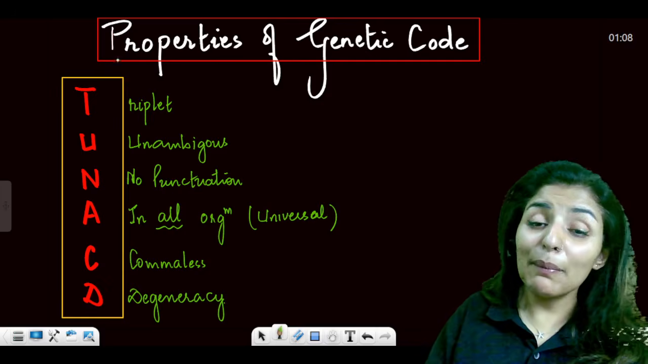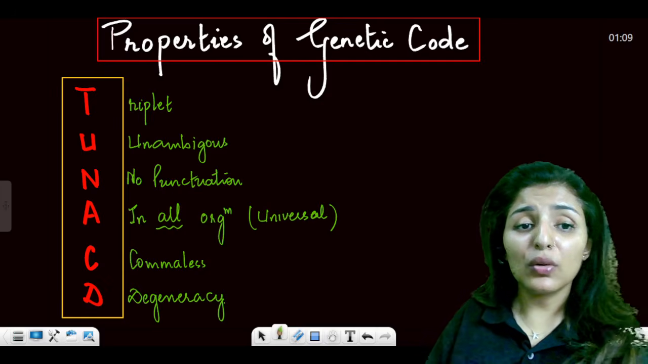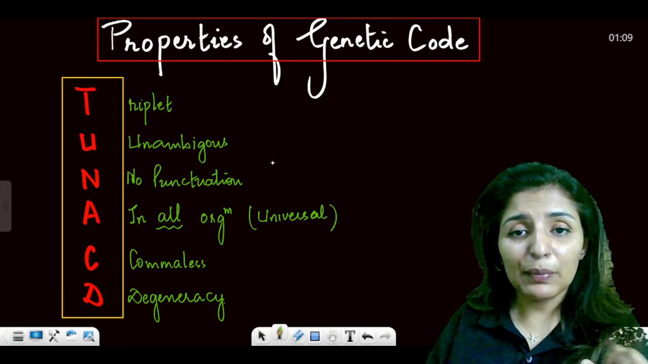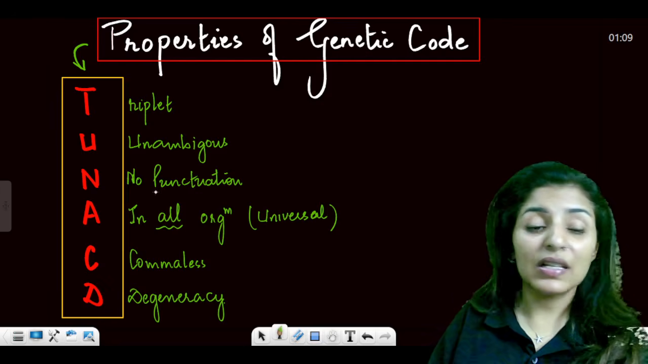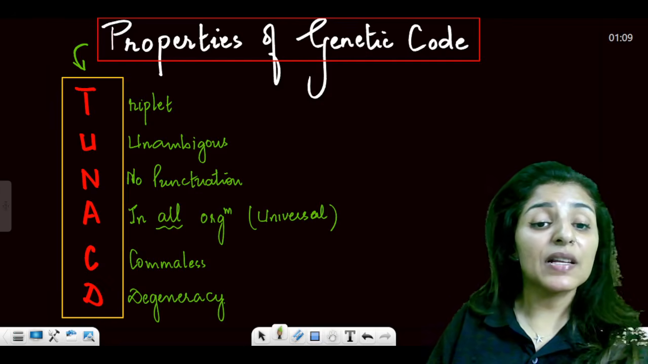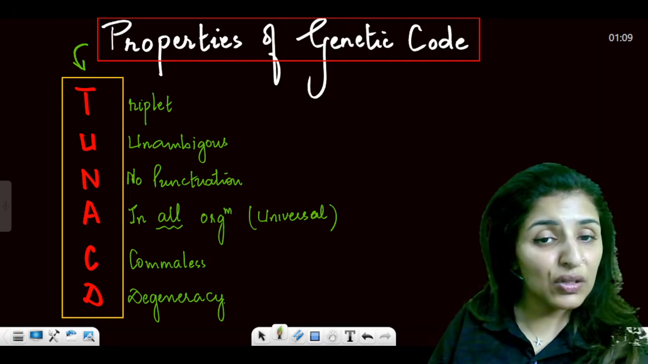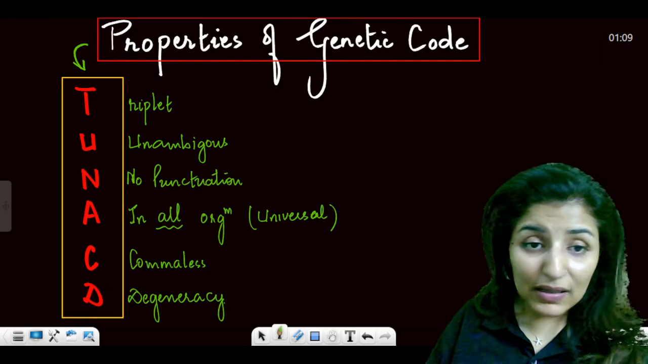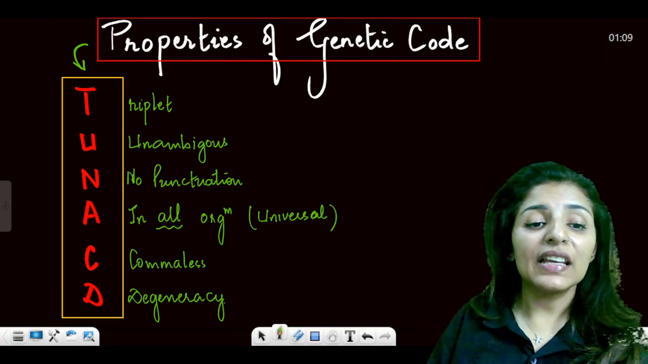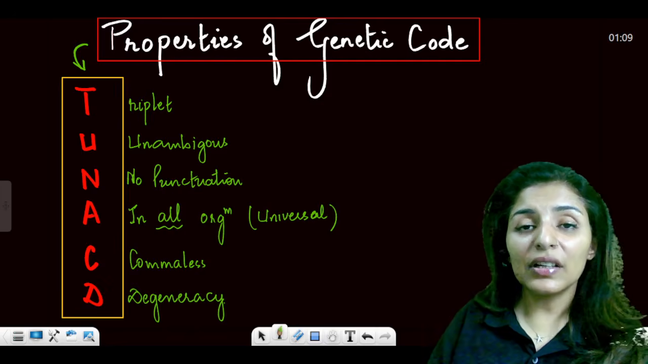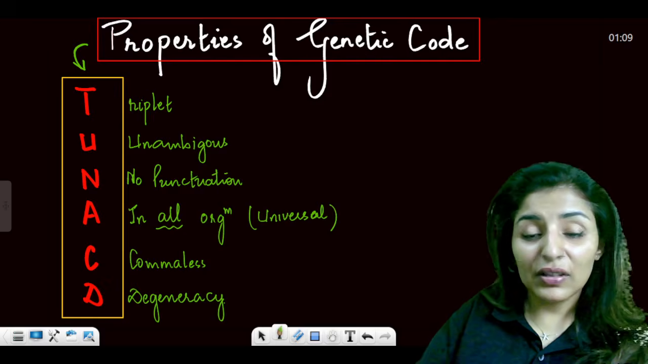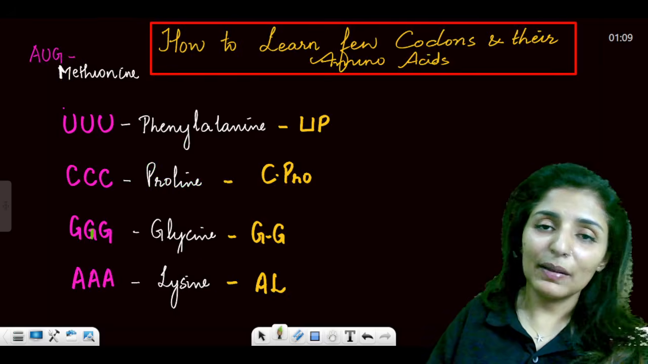Now, learning the properties of genetic code. This is also quite an important topic. So these are the properties of genetic code. Genetic code is always triplet, unambiguous. There is no punctuation. It is present in all the organisms, that is, it is universal. Then comma-less, no punctuation again, and then degeneracy. So how do you learn it? Tuna CD. How do you learn it? Tuna CD. So this mnemonic will help you remember the properties.